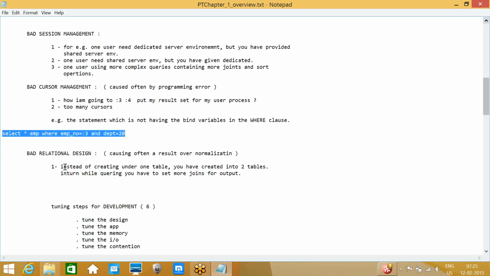And bad relational design. Suppose there are two tables, and if the relationship is not good, like if the join condition is not proper, that time also it will impact the performance.